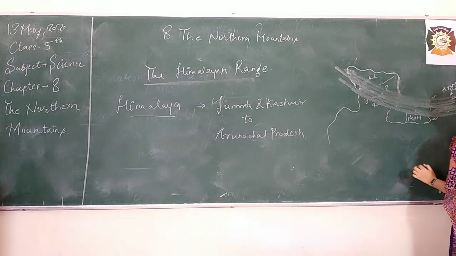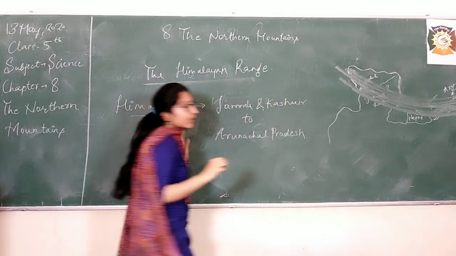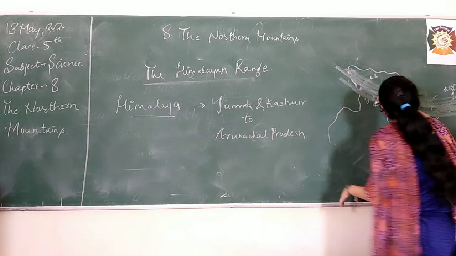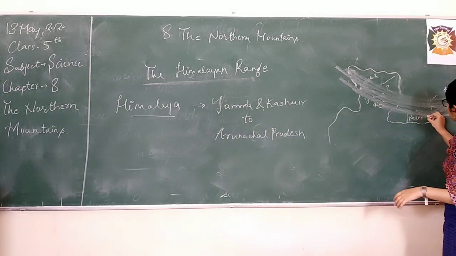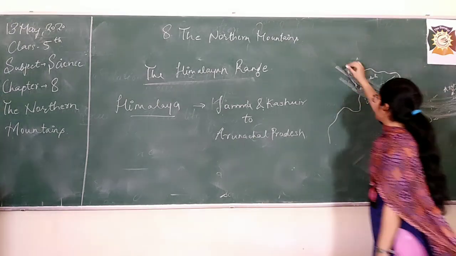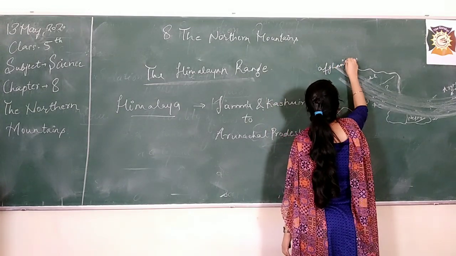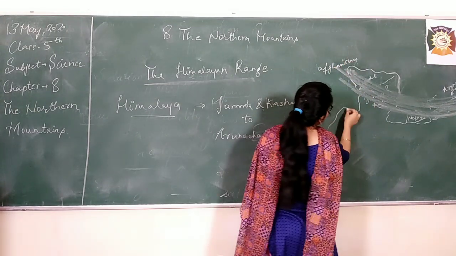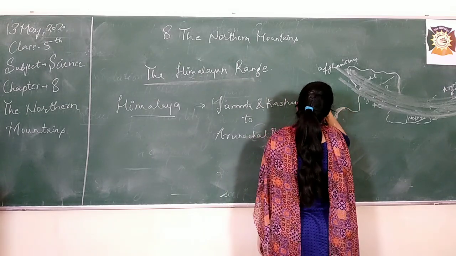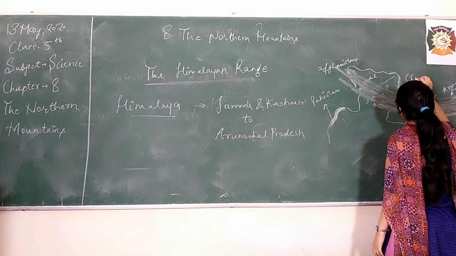Now, what is the further thing you must know? Along with India, the Himalayas also extend to other countries as well. What are those other countries? On the map you can see that it is passing through Nepal, Bhutan, and also here we have neighboring countries like Afghanistan, and here in India we have Rajasthan, and the border is shared with Pakistan, and here we have China.